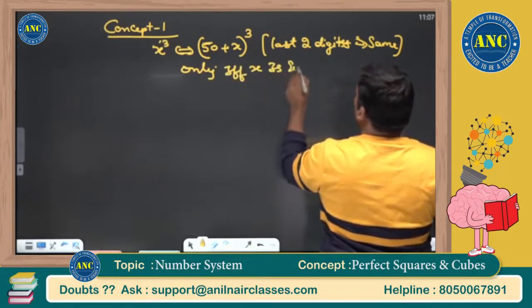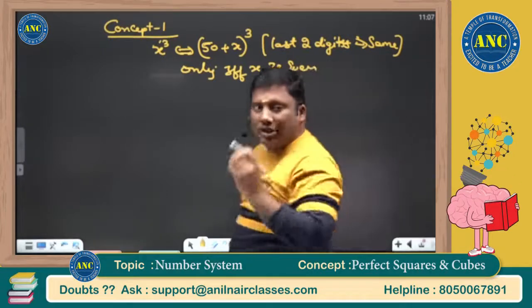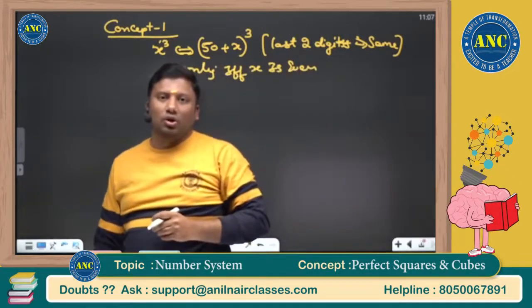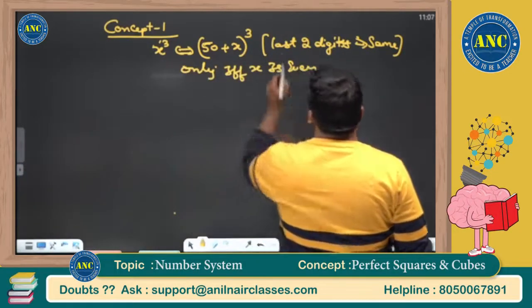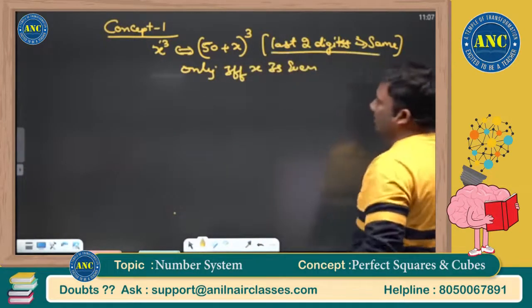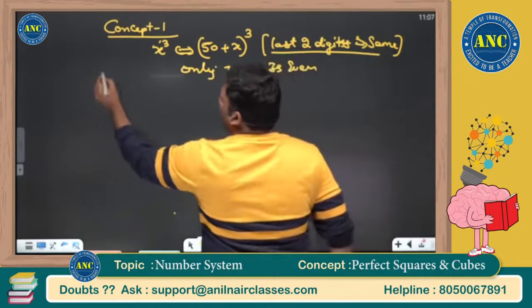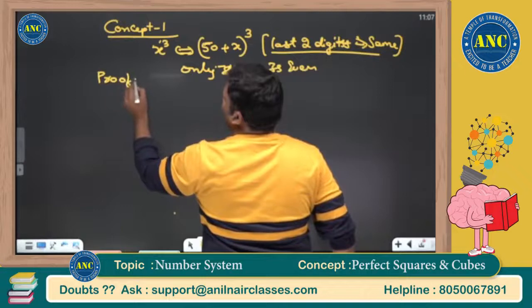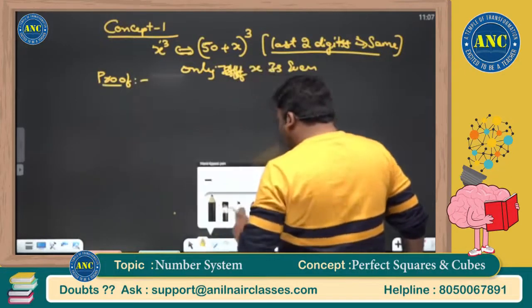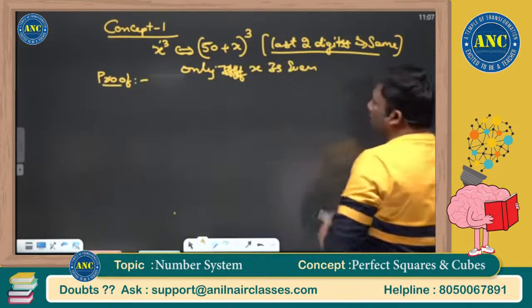As you know, I will always discuss the proof. x cube and (50 plus x) whole cube, the last two digits will be the same only if x is even. Now why will it be the same? We will take it with an example. Very, very important concept. Otherwise, it will take a lot of time to solve the question.